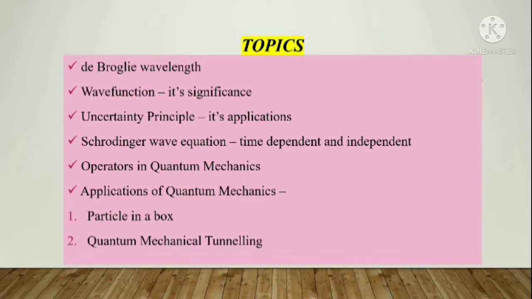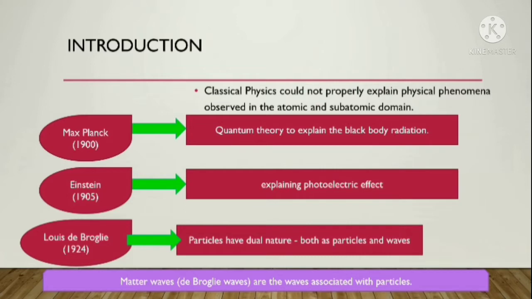Okay, so let's start. First of all, we know about classical physics, that is the laws of electricity, magnetism, optics, all these we have studied in our earlier classes, right? But classical physics could not explain properly some physical phenomena observed in the atomic and subatomic domain. So in 1900, Max Planck put forward the quantum theory to explain black body radiations, and in 1905 Einstein explained the photoelectric effect related to light